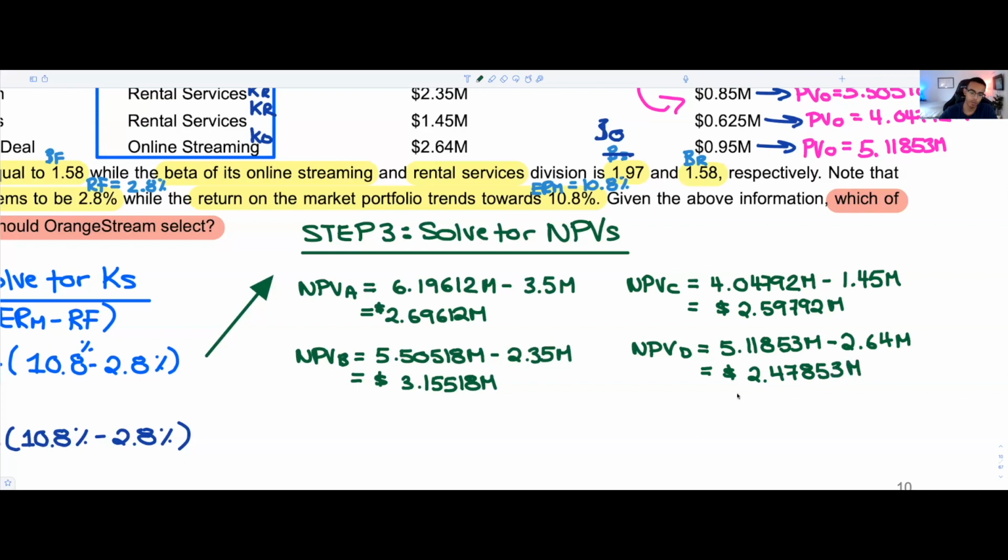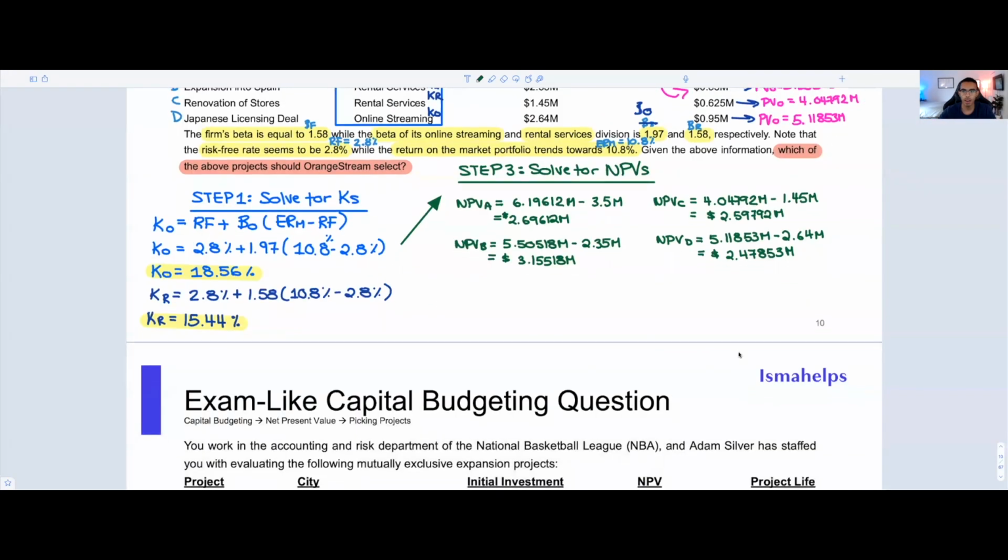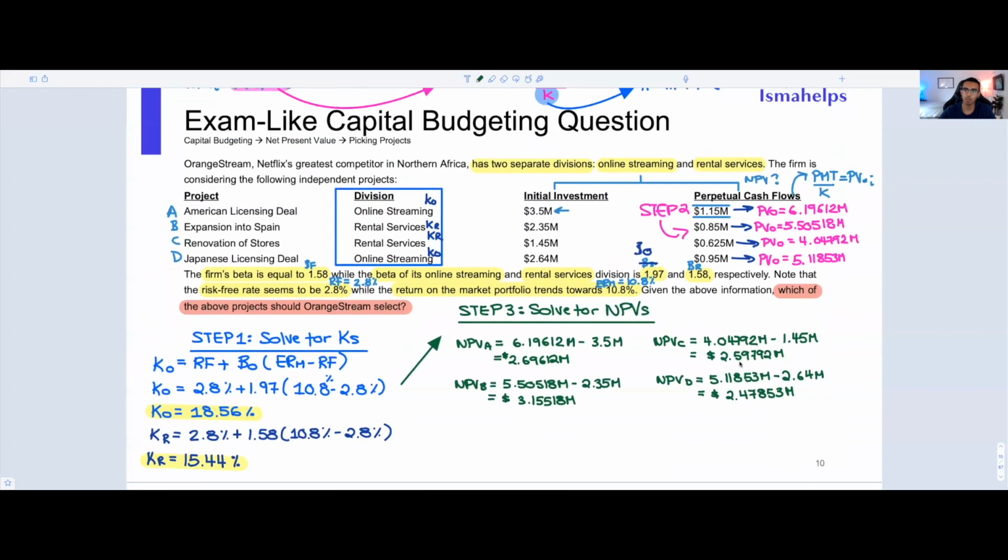Awesome. Okay. So now you have all of your NPVs, right? You have NPV A, NPV B, NPV C, and NPV D. In this case, they want to know, hey, what is the best project to choose here? Well, you're going to choose a project that yields the highest NPV. In this case, it's obvious.